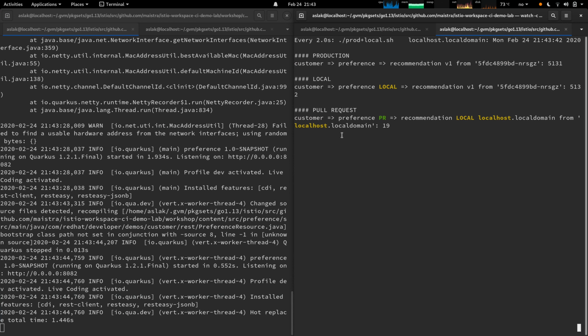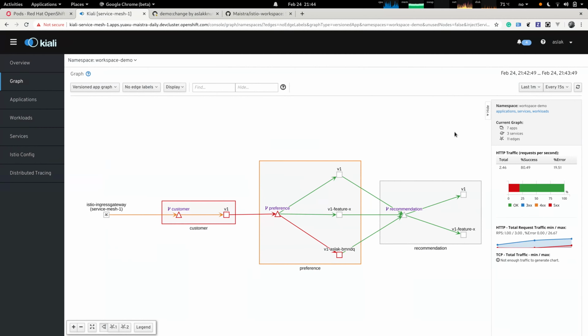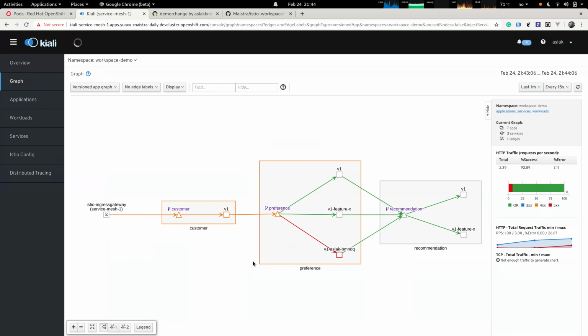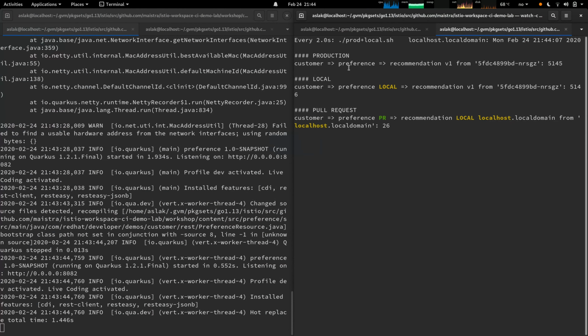So in one, we have the production customer service calling the local preference service calling back to production recommendation service. And on the other, we have the production customer service calling the pull request based preference service calling the local version of the recommendation service. If we look at the Kiali dashboard of how the routes are set up, we can see that there's now multiple versions of the different services that are running in parallel. But the most interesting bit is that at no time during this demo did the production route ever change, meaning no user was affected.